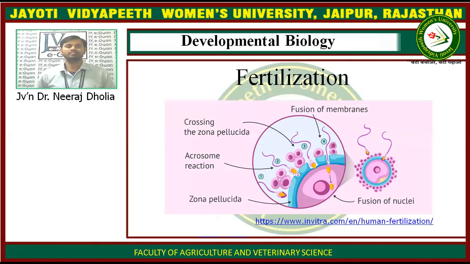The next important topic in developmental biology is fertilization. Fertilization is the process of fusion of male and female gametes, which are different cells. First the fusion of membranes occurs, and then the fusion of nuclei occurs. When the nuclei fuse, they form the zygote. A zygote is a single cell which is the result of the fusion of the male and female gamete. The different processes and phenomena which occur in fertilization will be studied in later classes.